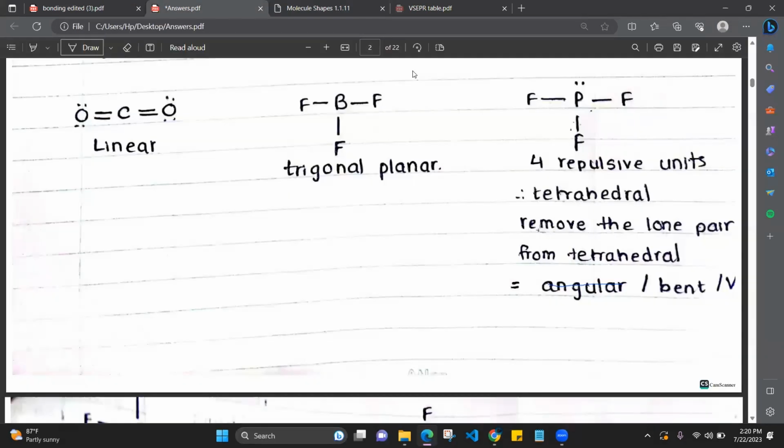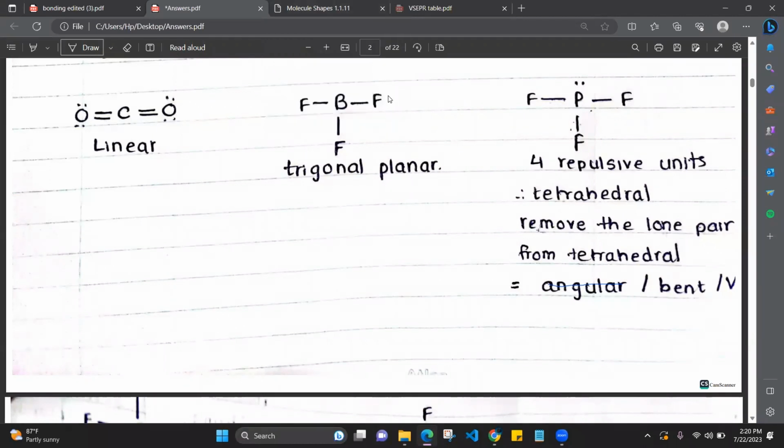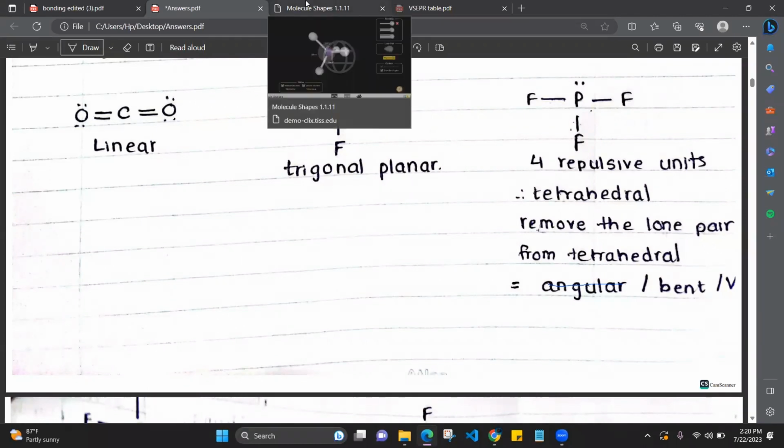But now, in our tetrahedral shape, if this lone pair was a bond, it is tetrahedral. Now it is a lone pair. So when a lone pair comes, the shape is changing. The tetrahedral electron pair geometry is changing if there's a lone pair because of the repulsions, okay? So when a lone pair comes, just from the tetrahedral structure, just remove one bond from the tetrahedral structure. Okay, when you remove one bond and add a lone pair instead, you will get the trigonal pyramid.